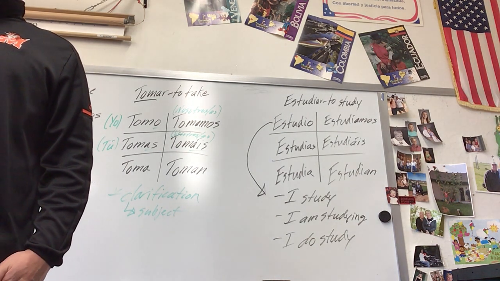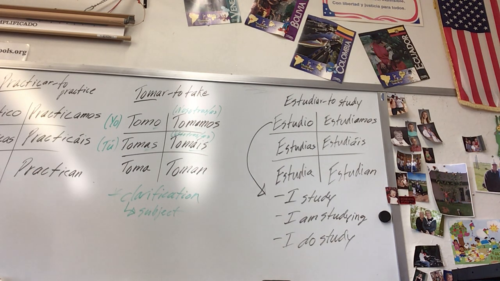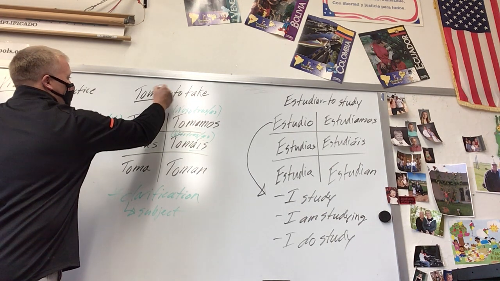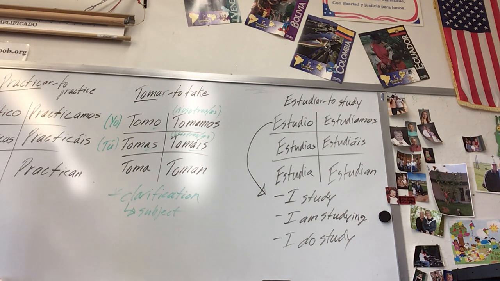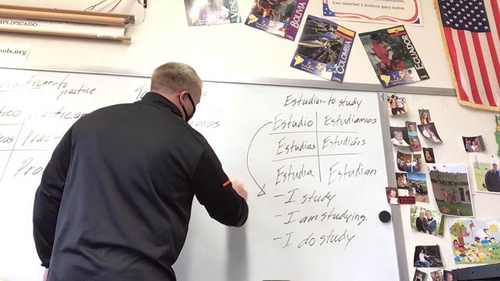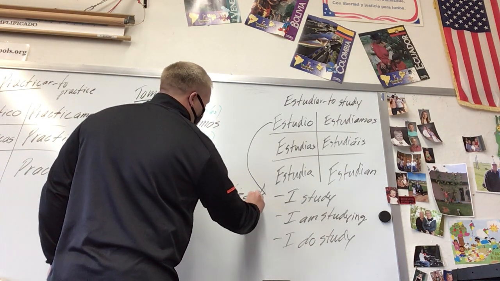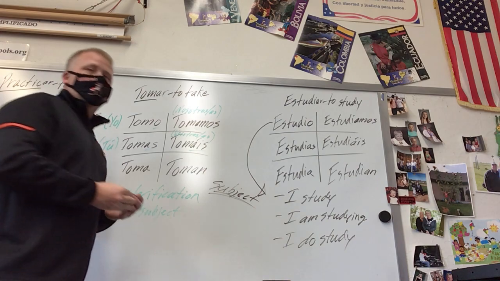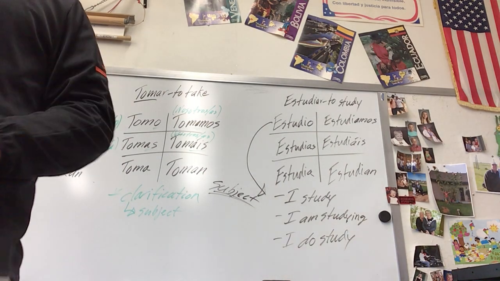Good? Okay, so some takeaways. Don't forget these verb endings: o, as, a, amos, áis, an. In order to conjugate, we take off the AR, and we take our stem and add o, as, a, amos, áis, an. How do we know whether to use o, as, a, amos, áis, or an? Subject. Yes. We look at the subject to figure out which ending we use. Awesome.